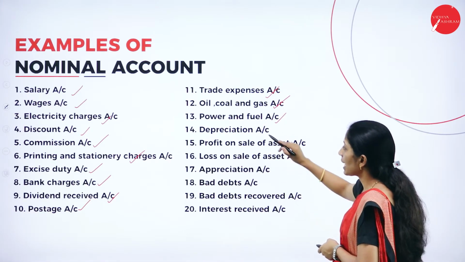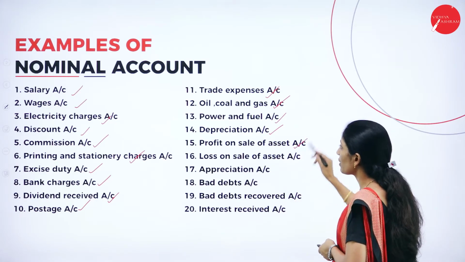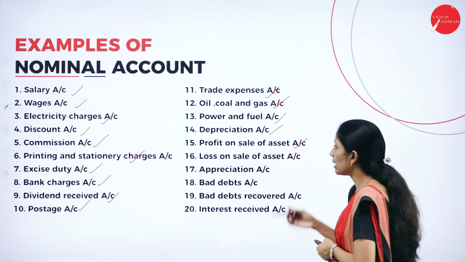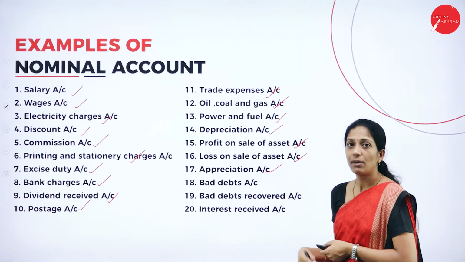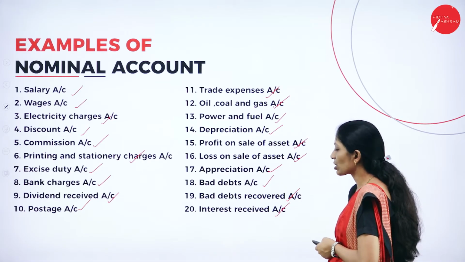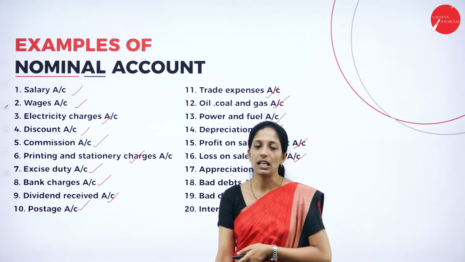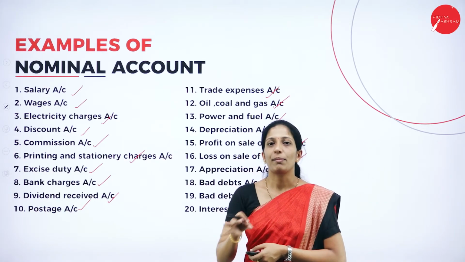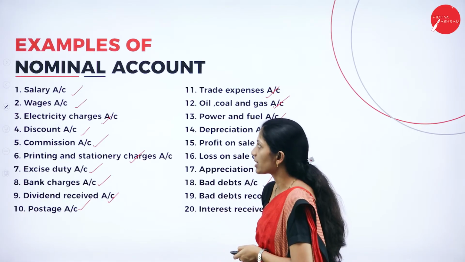Power and fuel, expense. Depreciation, expense. Profit on sale of asset is an income. Loss on sale of asset, expense. Appreciation, income. Bad debts, bad debts recovered, interest received. All these are the best examples for nominal account. What you have to remember is that it's all related to expenses as well as incomes.